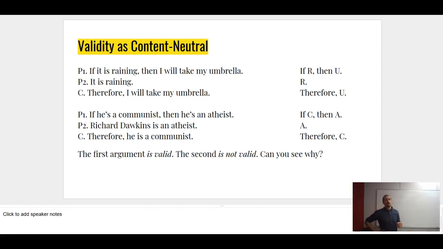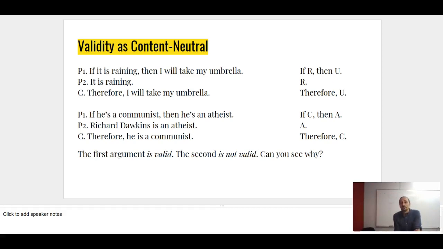I'm saying that umbrella is a consequence of rain. If rain is true, then umbrella will follow. So if that's true and raining is true, then umbrella should follow. Otherwise, one of my premises can't be the case. But it follows, right? The consequence of R is U. R is true, therefore U follows. That's my informal gloss on it. We can prove it in a different way when we start dealing with sentential logic. But we're not there yet.